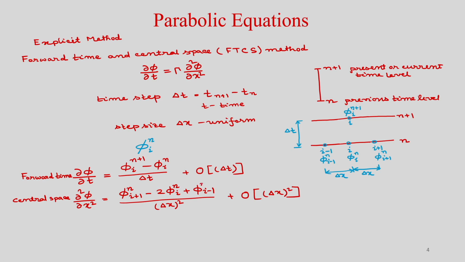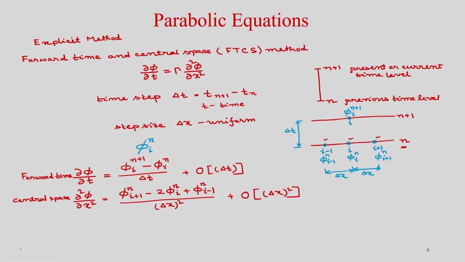The superscript denotes the time level. So, all the values of phi, this one and this one, are taken from the time level n to discretize the spatial derivative.